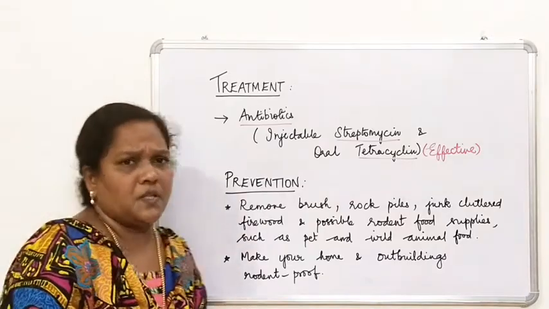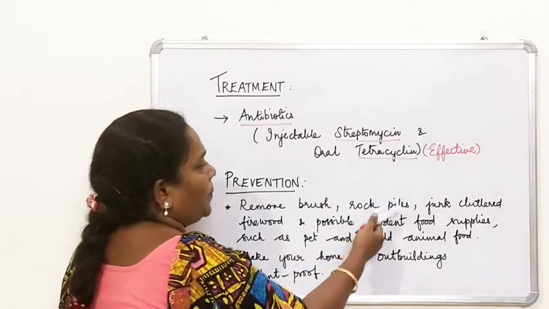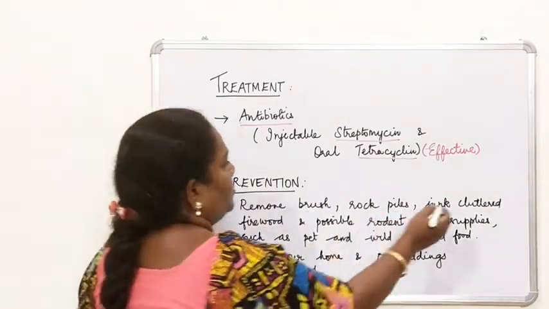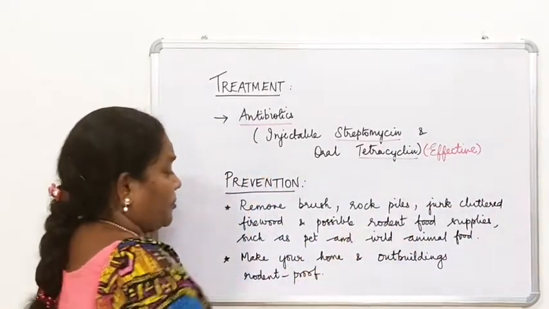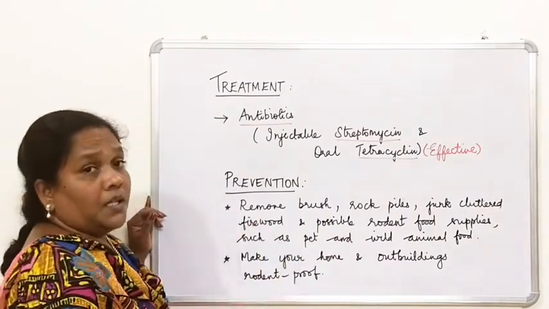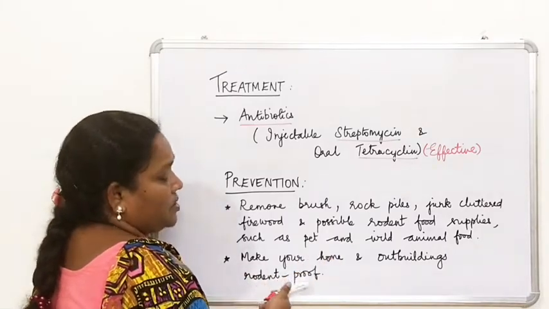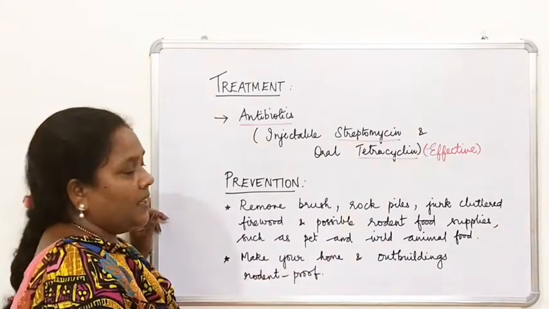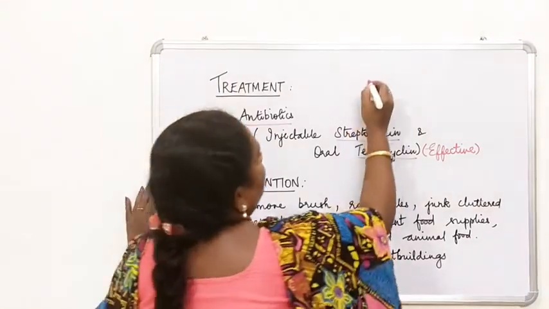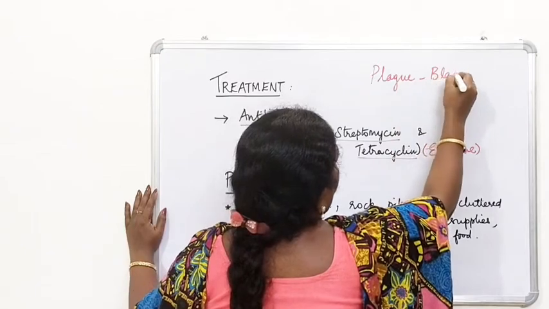And how can you prevent this plague? Remove brush lying here and there, rock piles, junk, cluttered firewood, and possible rodent food supplies such as pet and wild animal food. Everything you have to remove. You should not give way for the rodents to come and stay. Make your home and outbuildings rodent proof. And one more thing to know, this plague is otherwise called Black Death.